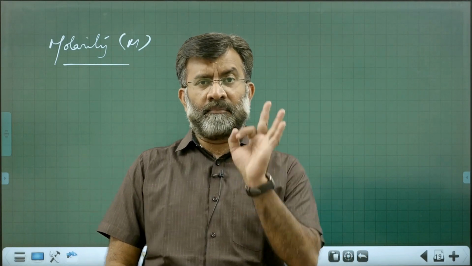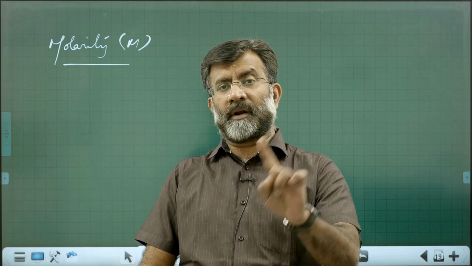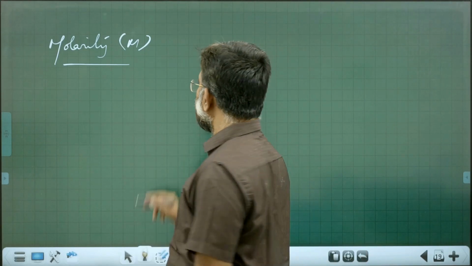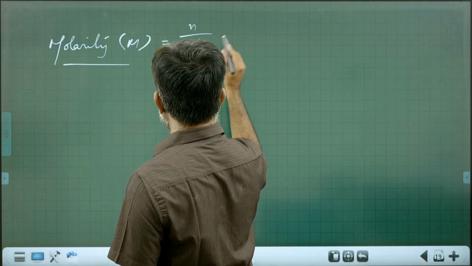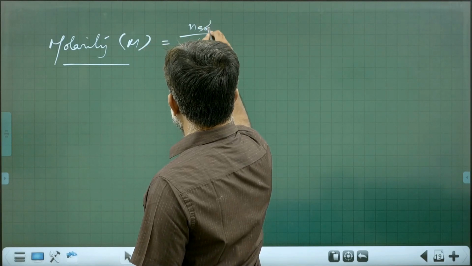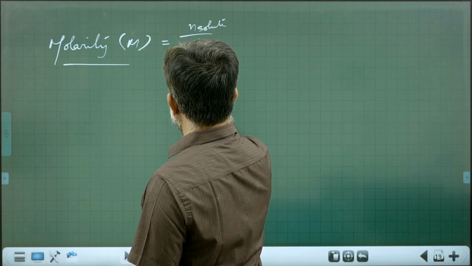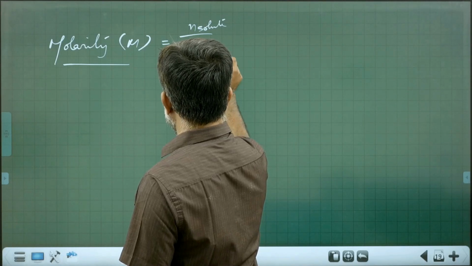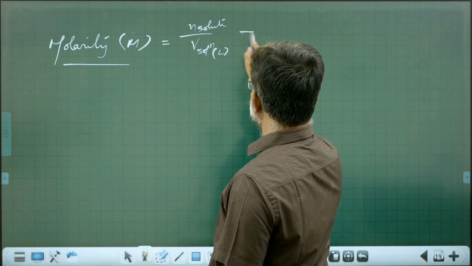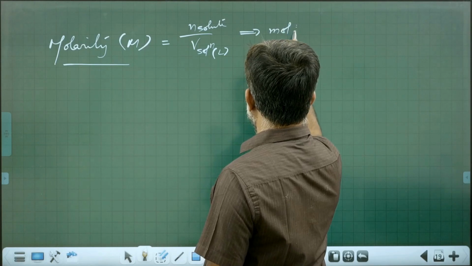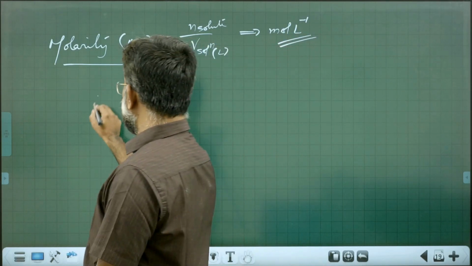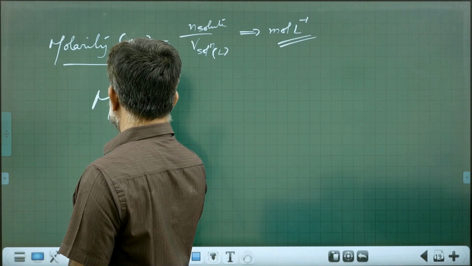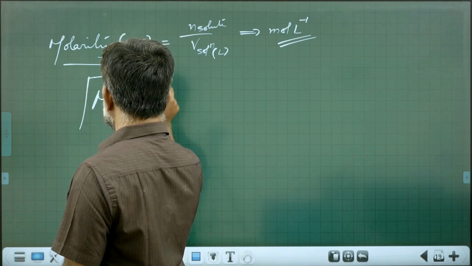Molarity is the number of moles of solute per liter of solution, that is, the number of moles of solute by volume of solution in liters. The unit of molarity is mole per liter. So molarity M equals n by V.